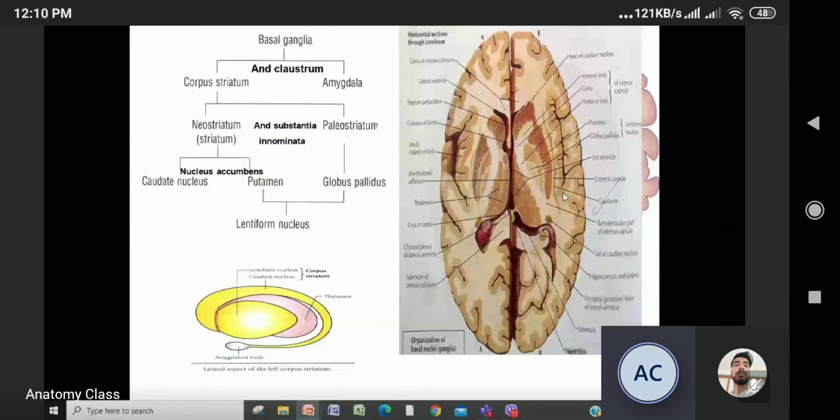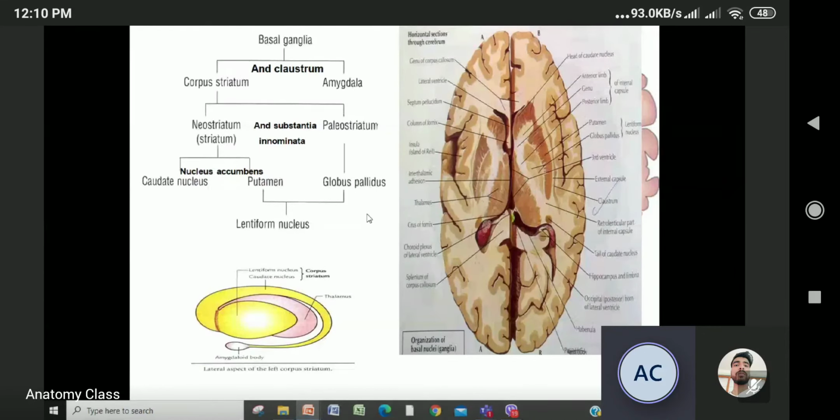Look at here. This small one of gray matter is the claustrum. And this corpus striatum is again divided into neostriatum, paleostriatum, and substantia innominata. You have to remember this corpus striatum is divided into neostriatum and paleostriatum. This neostriatum is again divided into caudate nucleus and nucleus accumbens. And the paleostriatum is divided into putamen and globus pallidus. Together these are known as the lentiform nucleus.